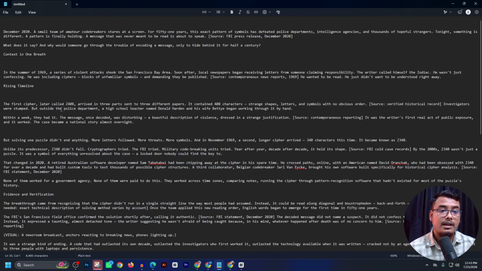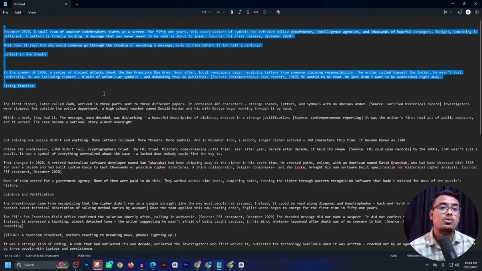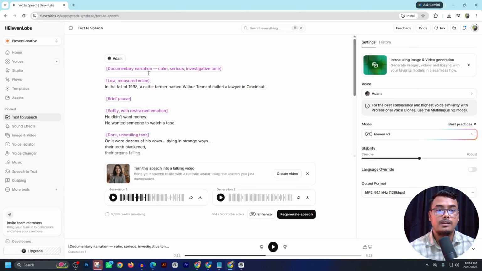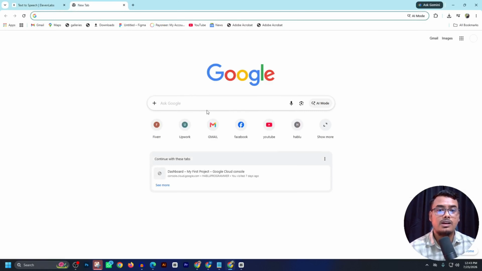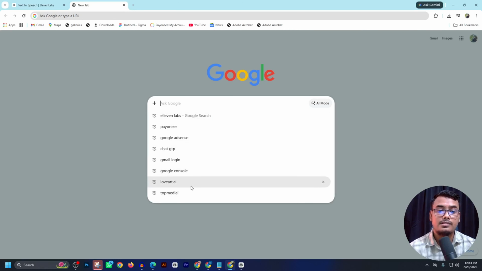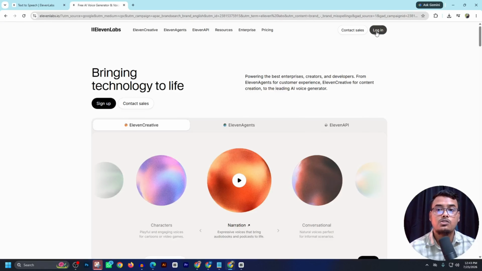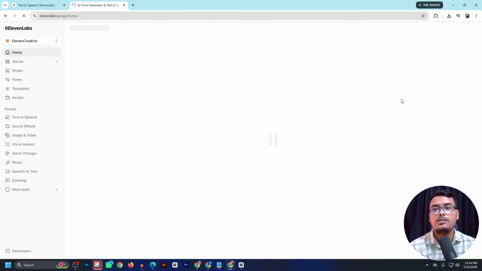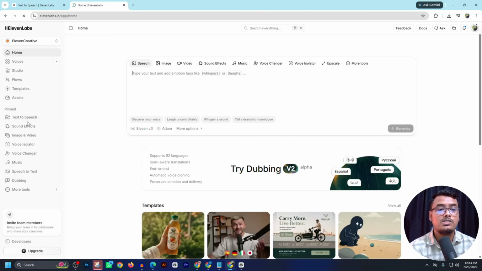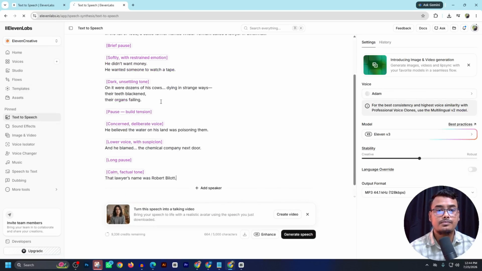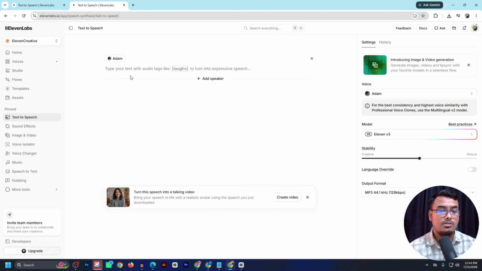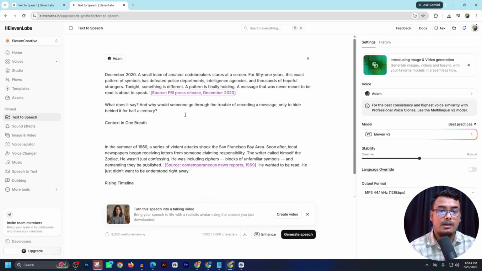Now I can go to ElevenLabs and make the text to voice. So copy here and go to ElevenLabs. It is easy to search: go to Google, search for ElevenLabs, and you can see the interface. Just log in with your Gmail. You get a free 10,000 tokens on your first login. Go to text to speech here, paste your script, and select your voice model.